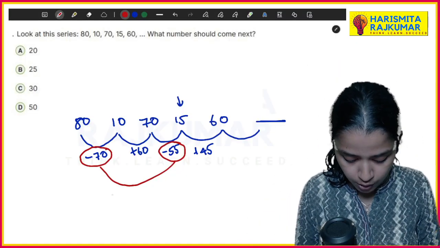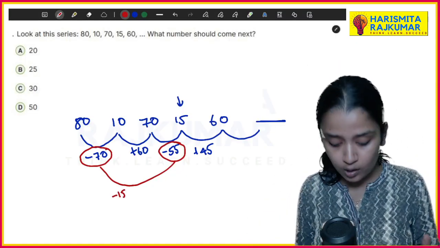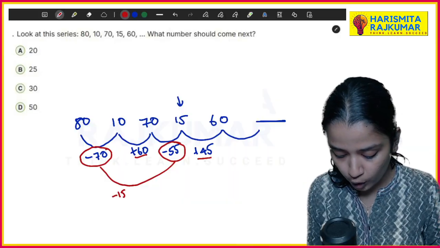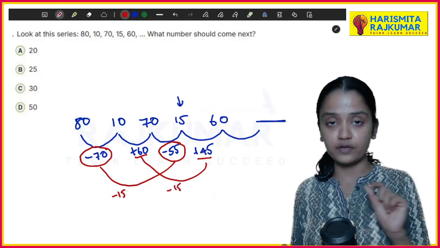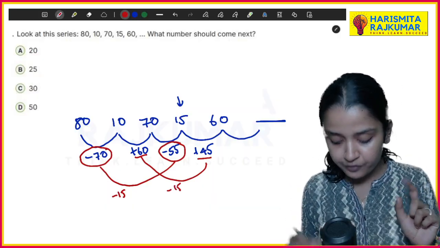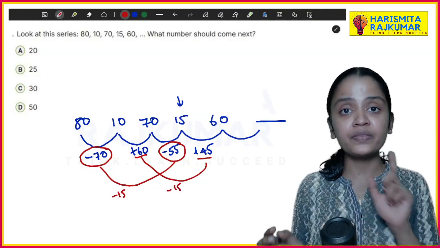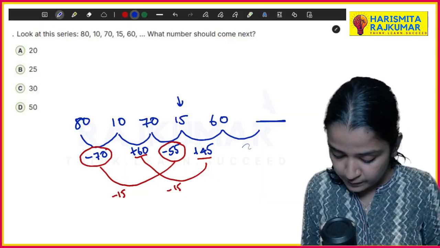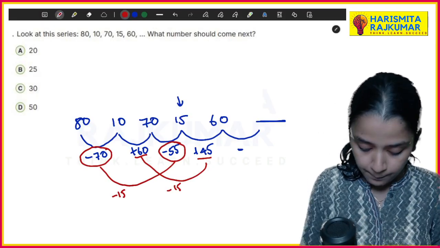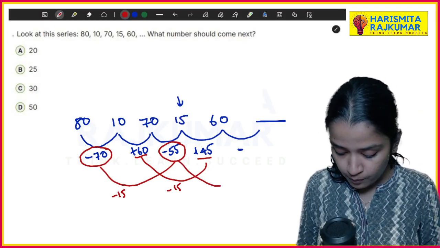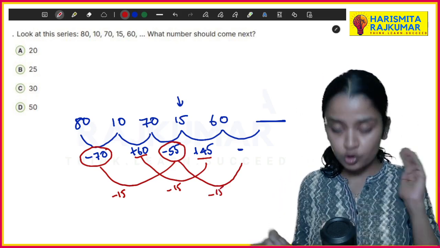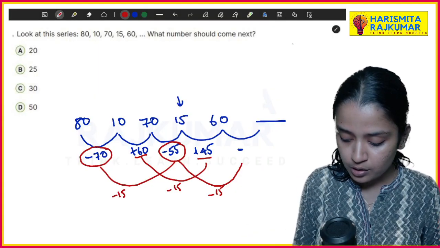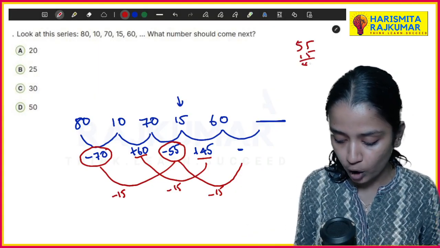Right? It is reduced by 15. Likewise, from 60 to 45, again it is reduced by 15. So definitely after this, which operation should come? A negative operation. So it will be negative, but for the number, from 55, I have to reduce 15 to get my number. So when I reduce 55 and 15, I'll get 40.